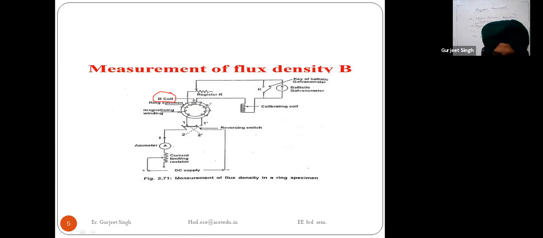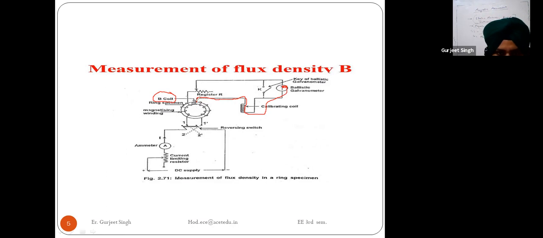The search coil is connected to the ballistic galvanometer. This B coil, the wire of the B coil, which is the red one, is connected to this ballistic galvanometer. We can use either the ballistic galvanometer or the flux meter. So let us consider how to measure the flux density inside this.